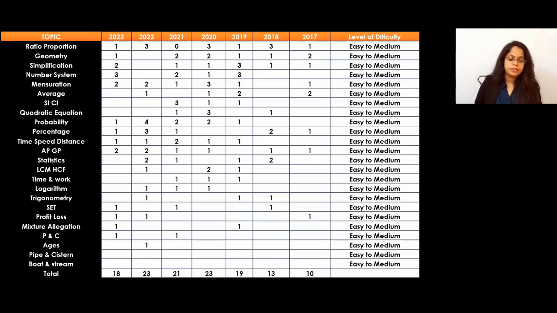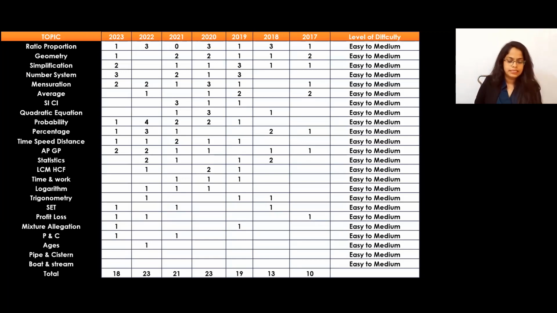From APGP, 2, 2, 1, 1, 1, 1. It means we can expect 1 or 2 questions from APGP also. Statistics: this year they didn't ask, but before that they had asked 2, 1, 1, 2. That means we can expect 1 or 2 questions from statistics also. Then HCF LCM, 1, 2, 1. So we can expect 1 question from HCF LCM.